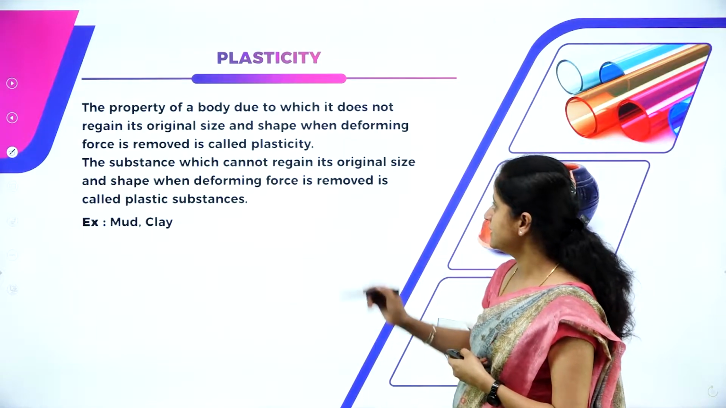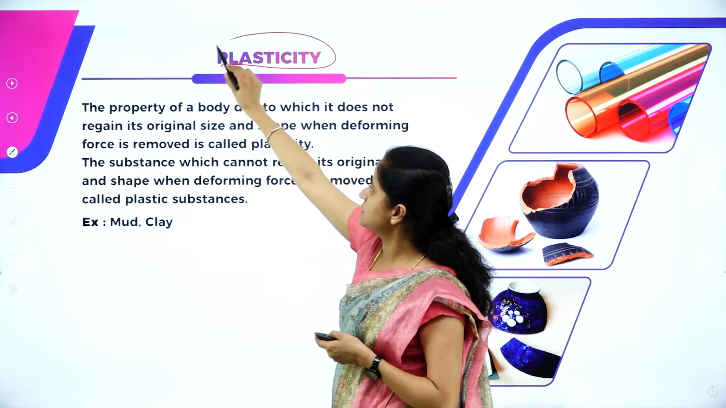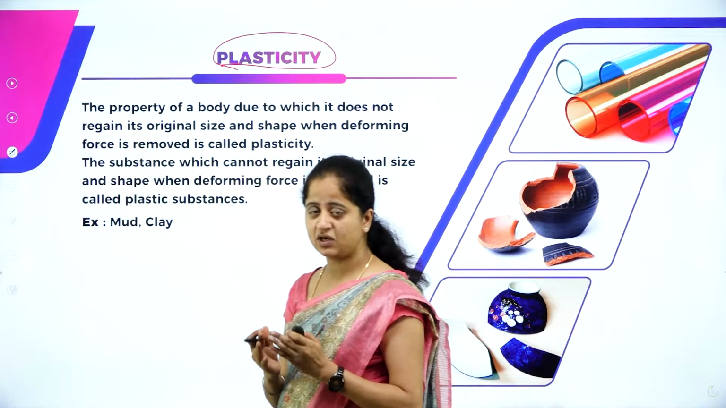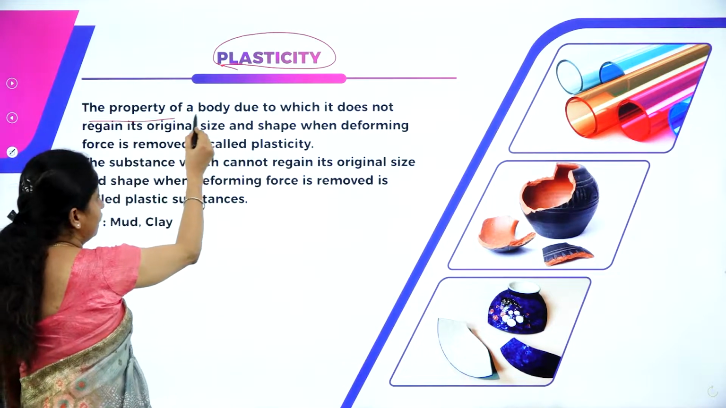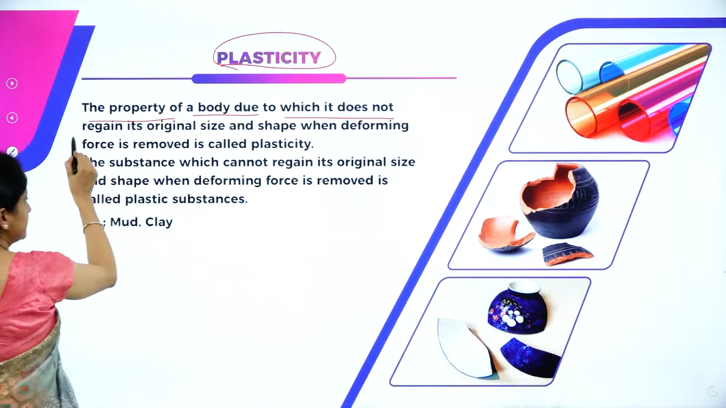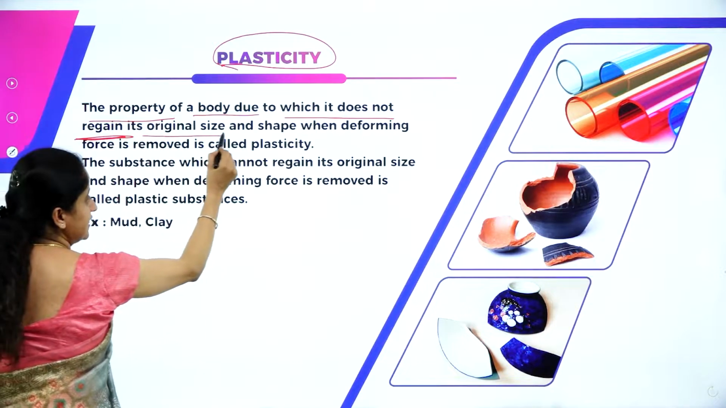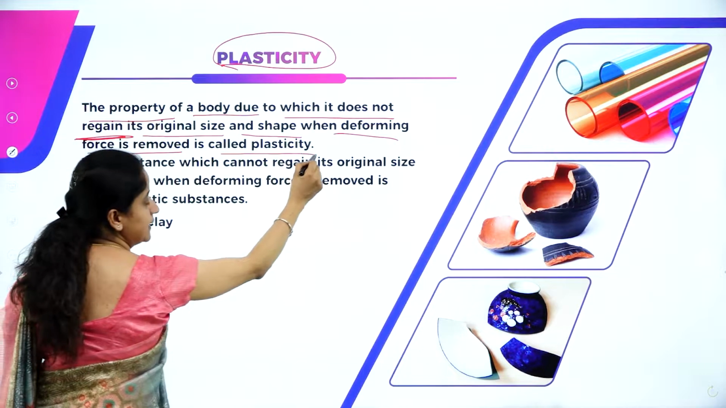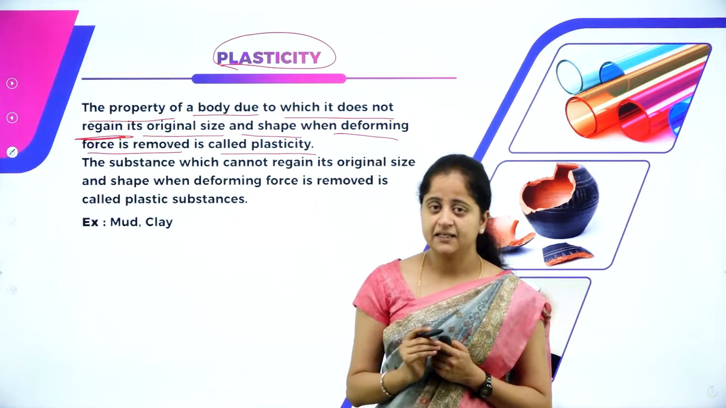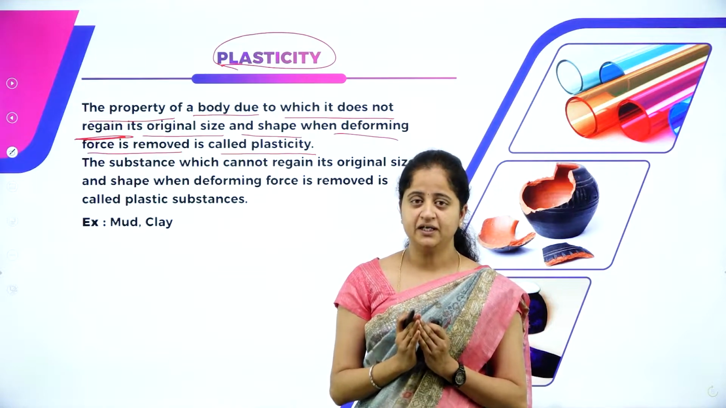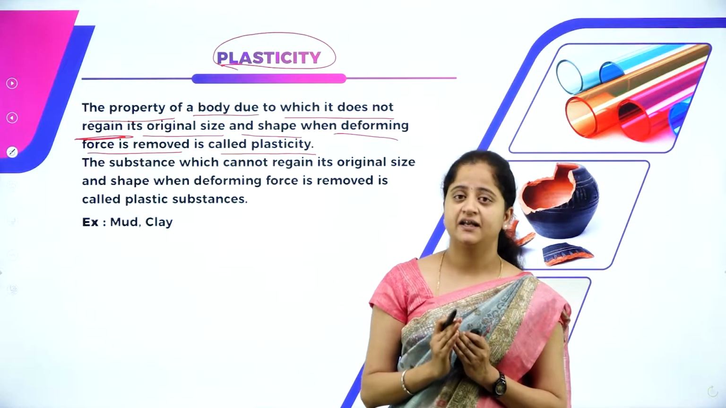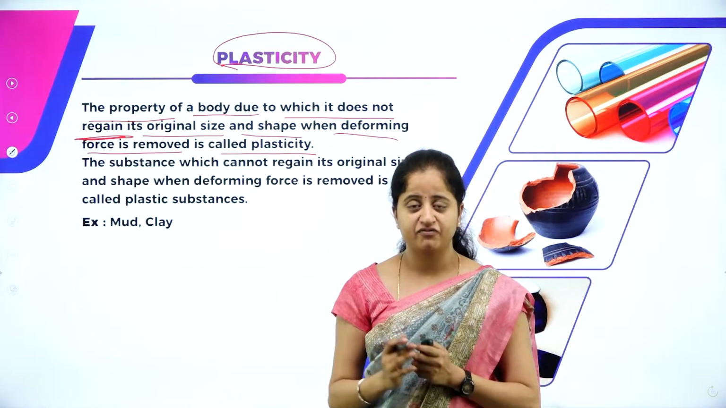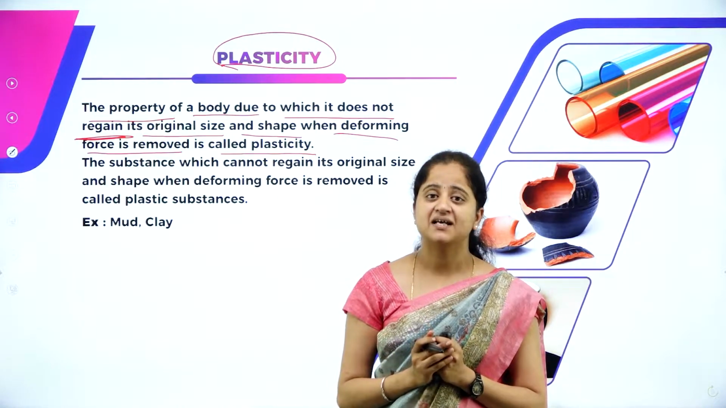And the next concept is plasticity. Plasticity is just opposite to elasticity. So what is the meaning of plasticity? What does this concept say? The property of a body due to which it does not regain its original size and shape when the deforming force is removed is called plasticity. Plasticity is the property of a body which does not regain its original size or shape after the removal of deforming force.